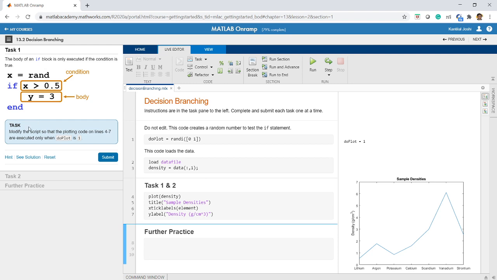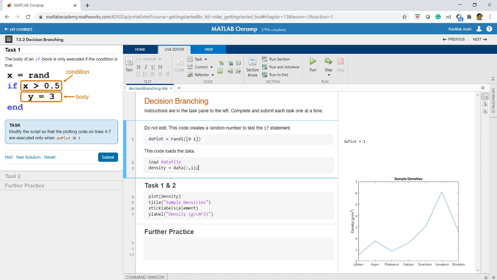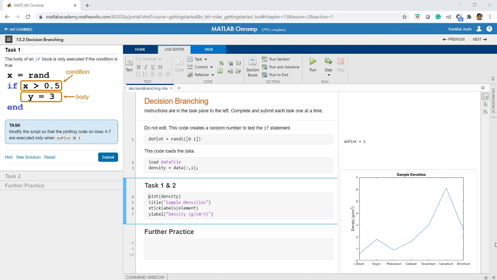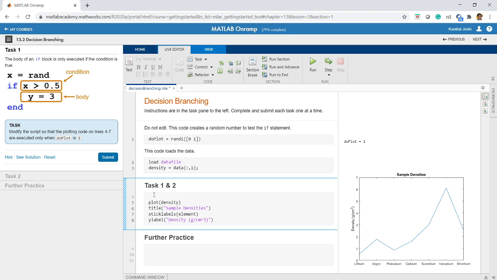Now we are given a task: modify the script so that the following code on lines 4 to 7 is executed only when do plot is 1. They have just initialized do plot to something, and right now the do plot is 1. Moving on, let us try this if program. Lines 4 to 7 means these 4 lines, 1, 2, 3, 4. So I want to execute these lines only if the variable do plot is 1. So what I should do, I should write an if command and I should say if do plot.